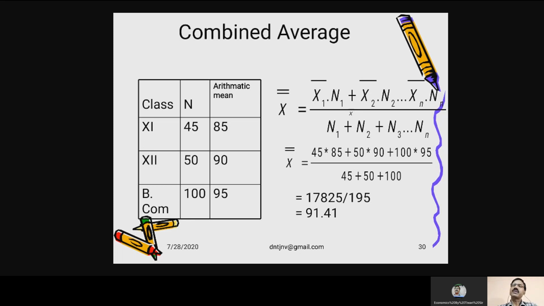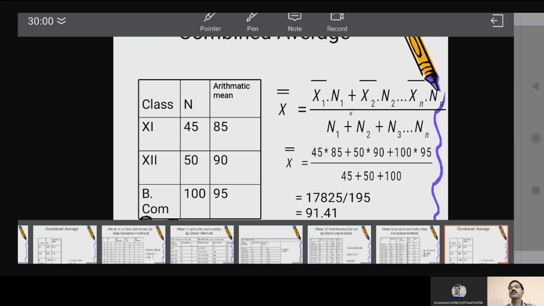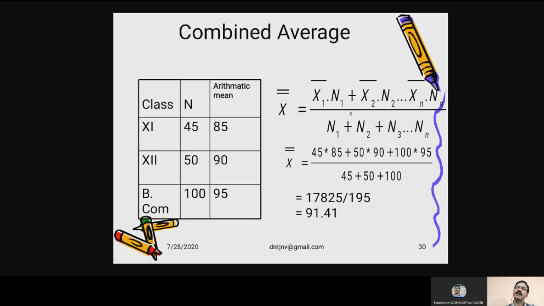So first of all, this is going to be x bar 1, this is going to be x bar 2, this is going to be x bar 3, whereas these are n1, n2, n3. Apply the formula: x bar 1 into n1, x bar 2 into n2, and so on. In the same way, in the denominator, you'll find n1 plus n2 plus n3, which is sigma n. So putting in the values, you will find x bar is nothing but 91.41.